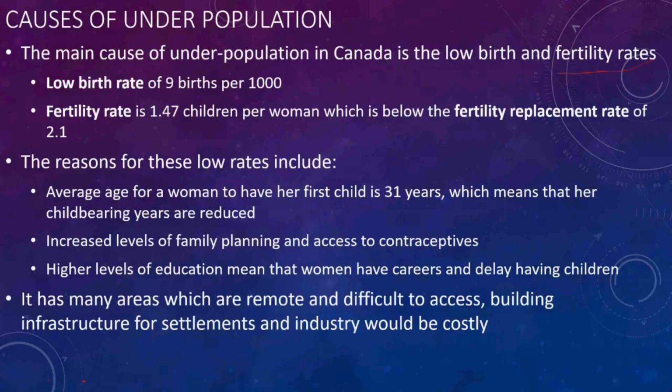The main cause is the low birth rate of 9 births per 1,000. This is a very small number for the area of Canada and the population of Canada, 38.5 million.